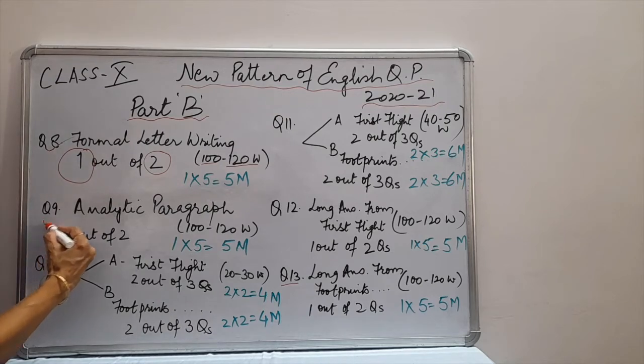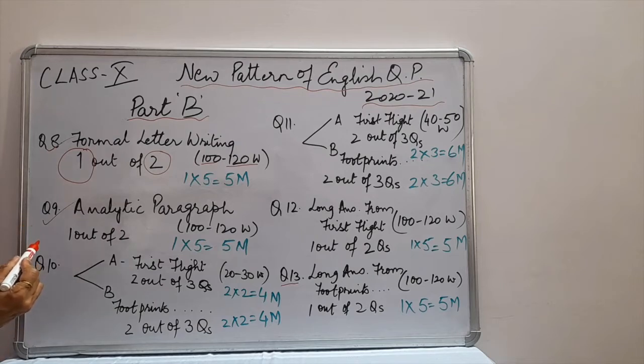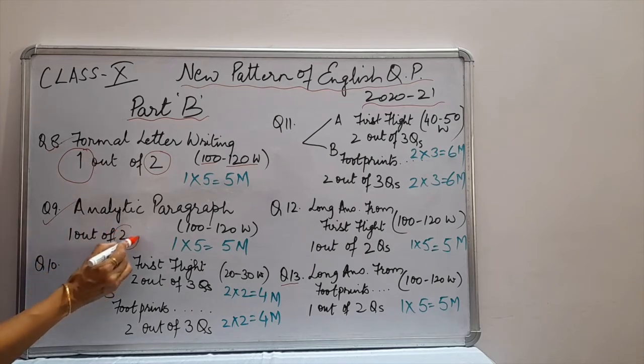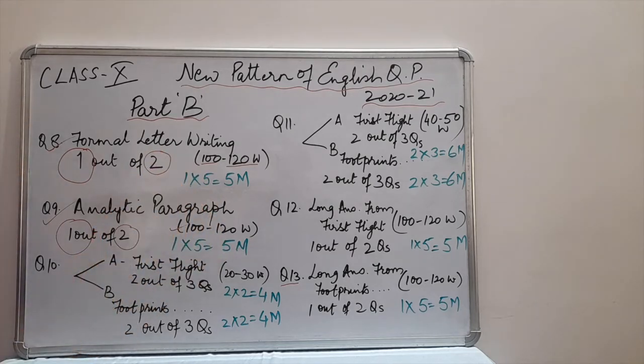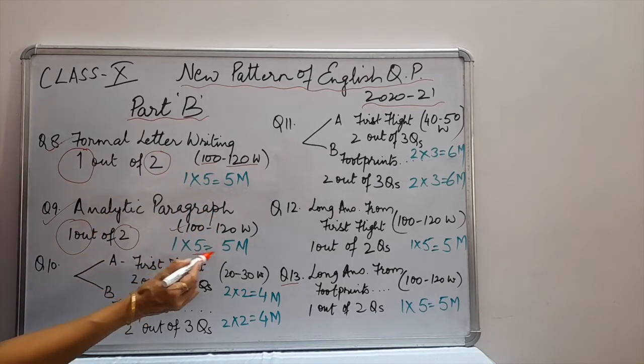Question number 9 is of analytic paragraph. Here you will get either a bar graph or a table or a pie chart which you will have to analyze. Here also you will get 2 questions and you have to do 1 question out of 2. This is also to be answered in 100 to 120 words and is of 5 marks.